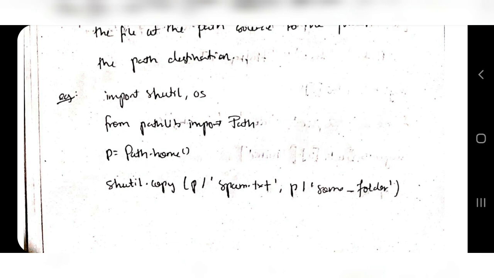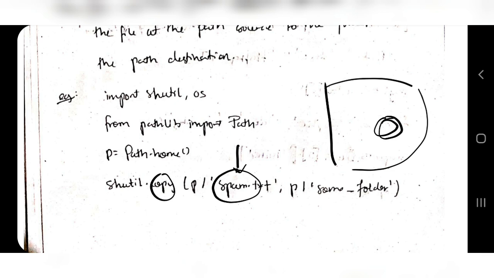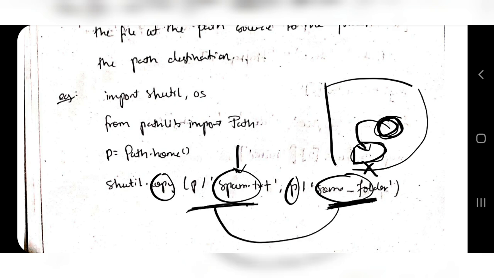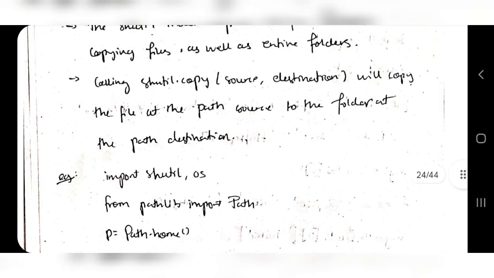After that, you will be copying the current path spam.txt. There is a file here in that current path, spam.txt, and where you are storing means copying to P comma some folder. So some folder you are specifying inside the same directory. There is another folder like X here, so this file will be copied in the folder X as well. So here is the source from where you are copying, and this is the destination where you are storing. That was about the first one, which is copying.